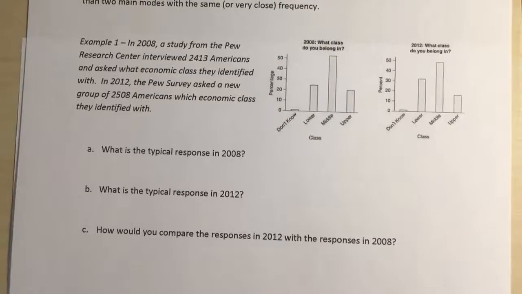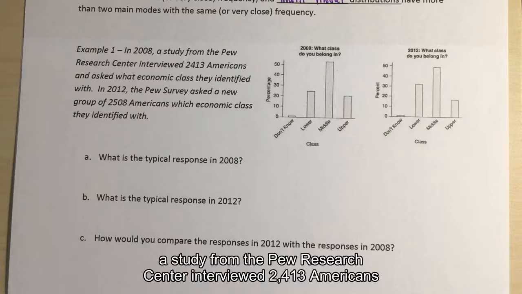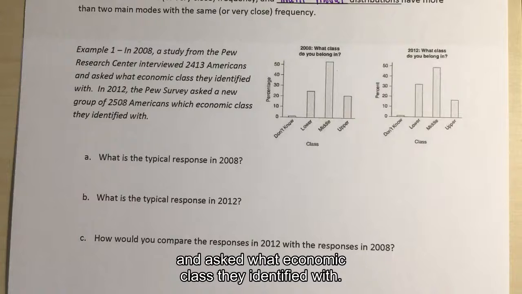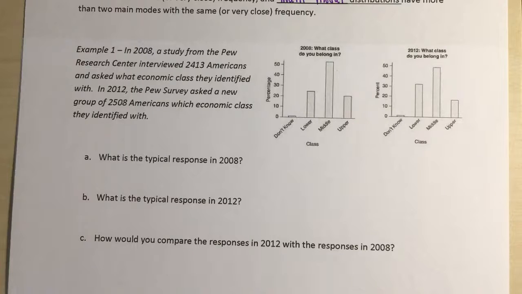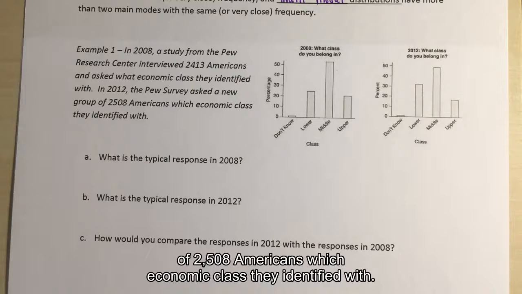So in our first example for this section, in 2008, a study from the Pew Research Center interviewed 2,413 Americans and asked what economic class they identified with. In 2012, the Pew survey asked a new group of 2,508 Americans which economic class they identified with.